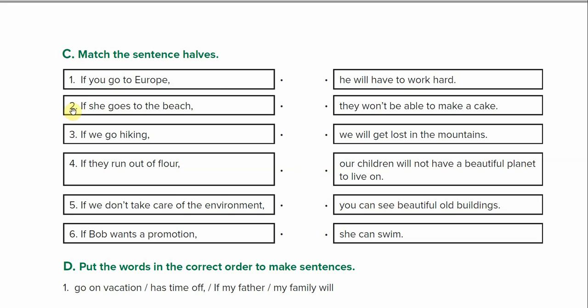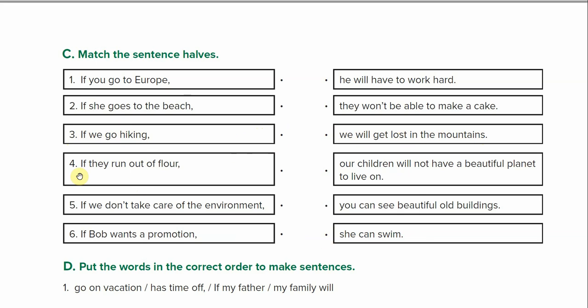Number 2, if she goes to the beach, she can swim. Number 3, if we go hiking, we will get lost in the mountains.